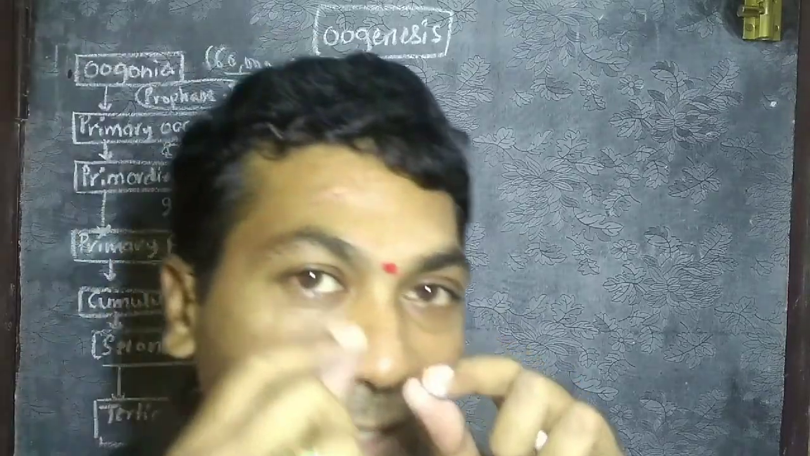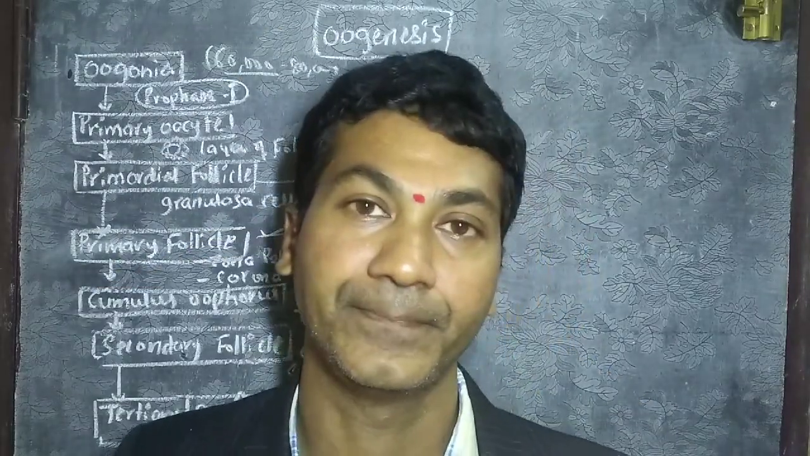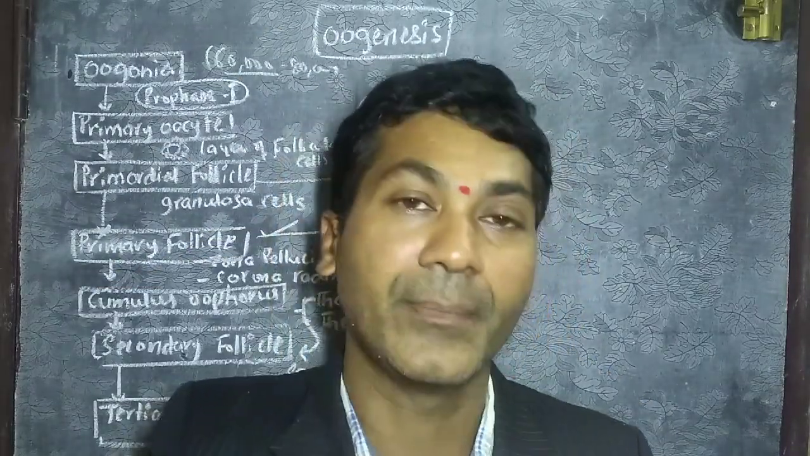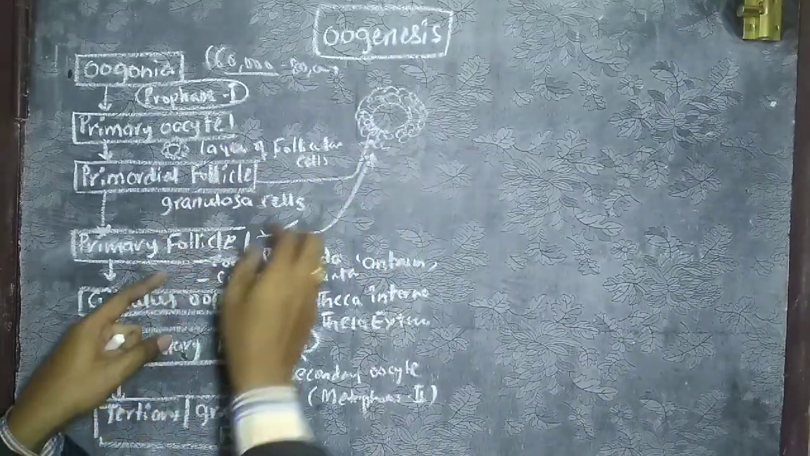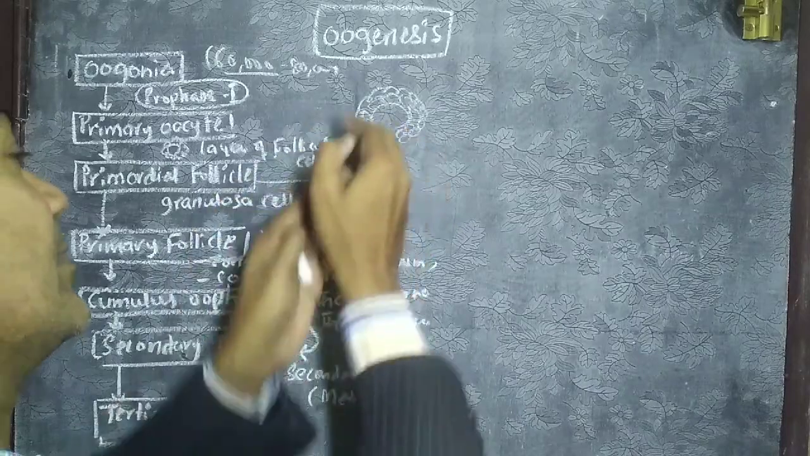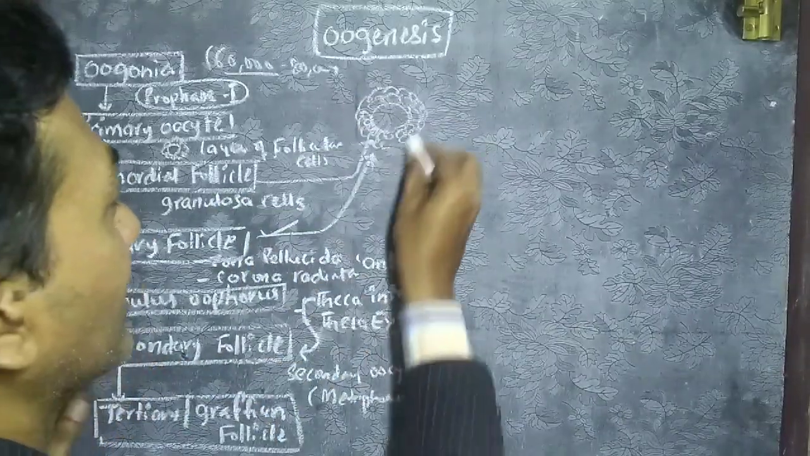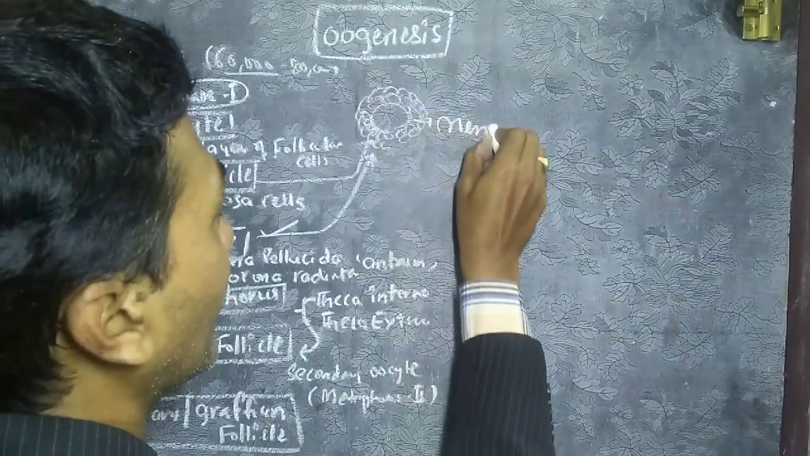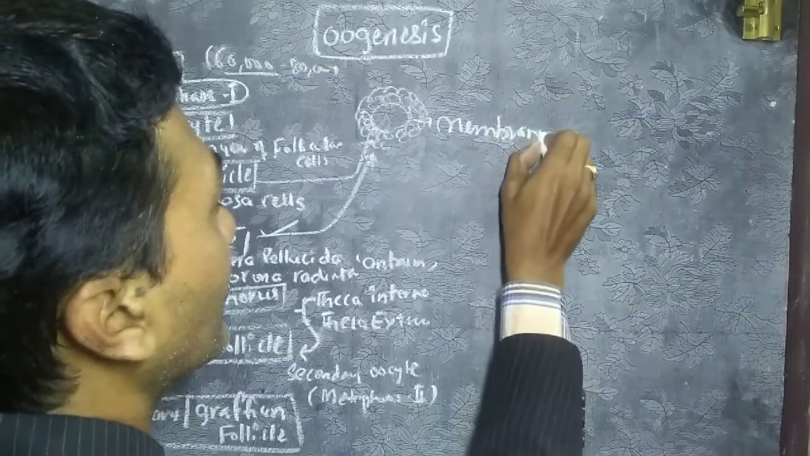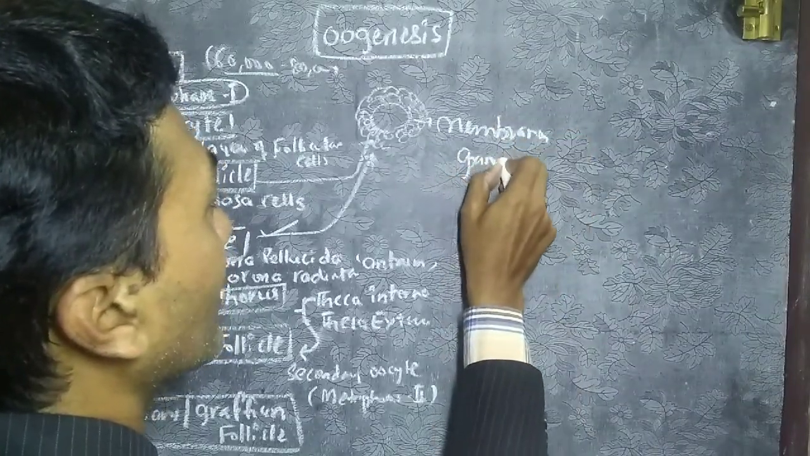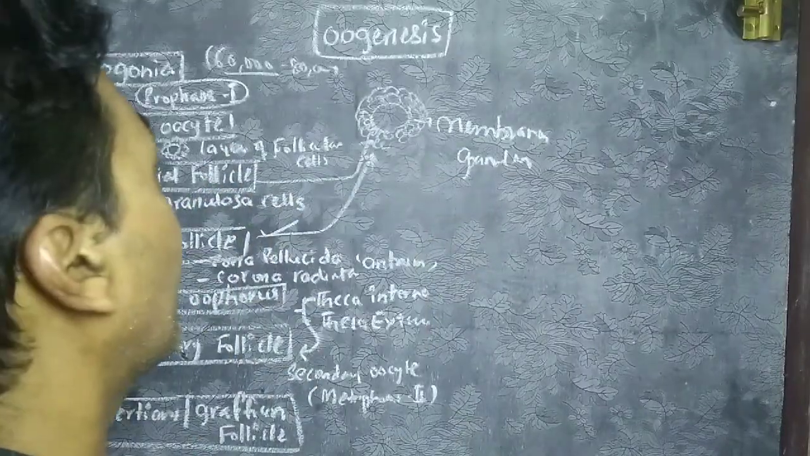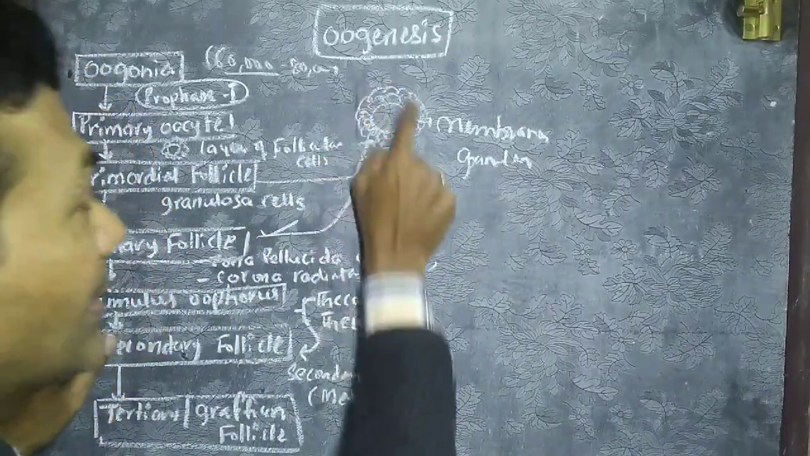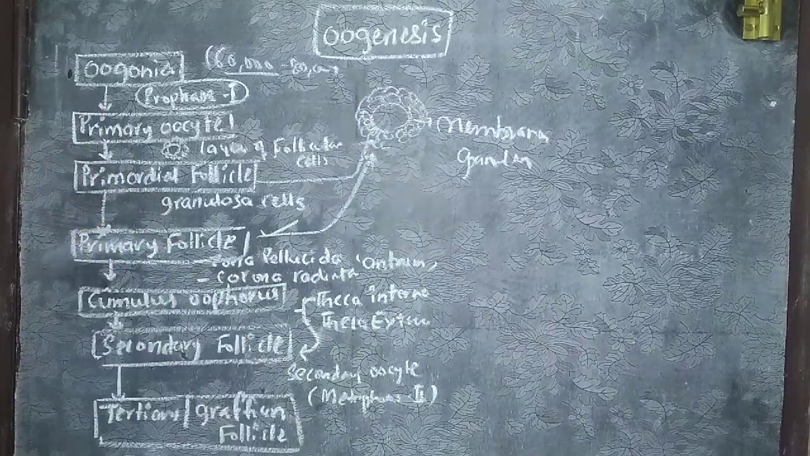In the primordial follicle, there is a single flattened layer, whereas in the primary follicle there is a stratified follicle, the membrana granulosa. How can the primary follicle be defined? A primary oocyte with membrana granulosa is known as a primary follicle.